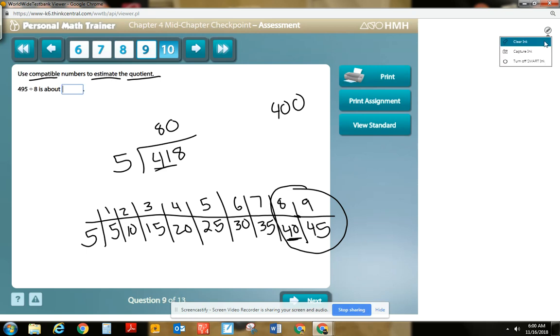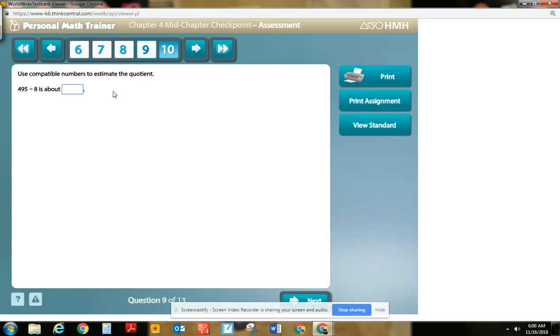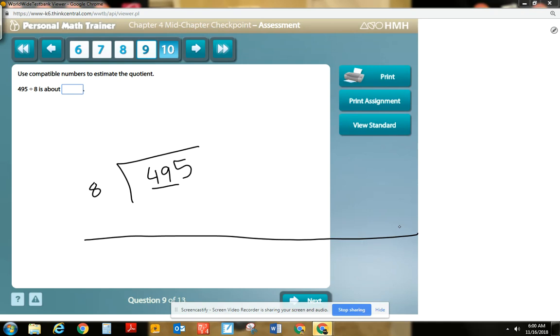All right, let's go to the next question. Same type of problem here. Use compatible numbers to estimate the quotient. So 495 divided by 8. All right, so I'm going to do multiples of 8. I am not super great at my multiples of 8. So I'm going to kind of take my time here and make sure that I'm accurate.